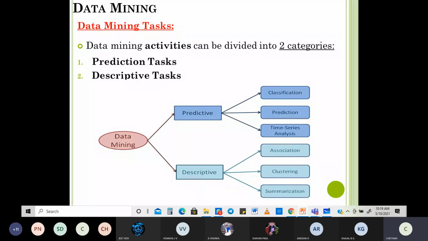So let's do this. Data mining tasks can be done in two ways. One is a prediction task or predictive tasks. The second one is descriptive tasks. As the name suggests, prediction involves something to predict. Descriptive is where you put the data in some sort of form, and based on that you get to know what the information is. Under predictive tasks, there are three types: classification, prediction, time series analysis. Under descriptive tasks, there are again three types.